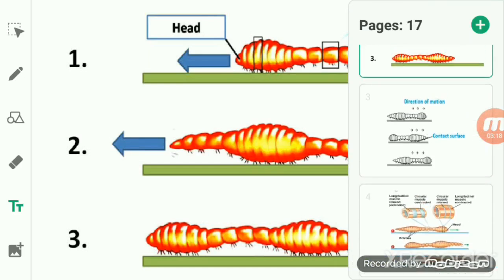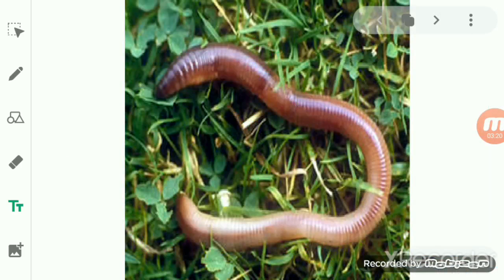The fluid-filled segments, which we also call compartments, join together, and after joining they constitute the earthworm's body.